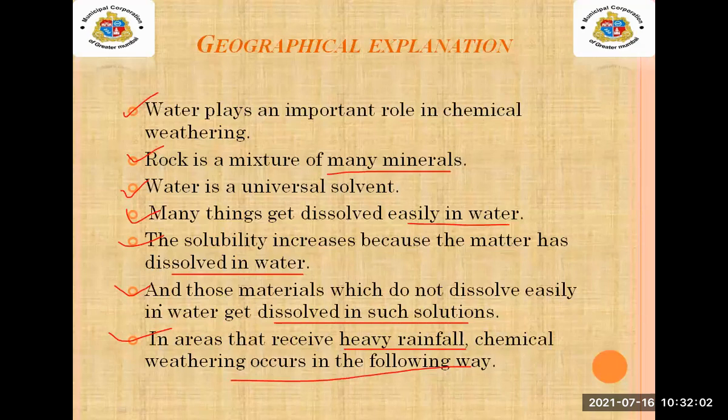So in chemical weathering, what we have understood here is that water plays an important role, rock is a mixture of many minerals, and water is a universal solvent.